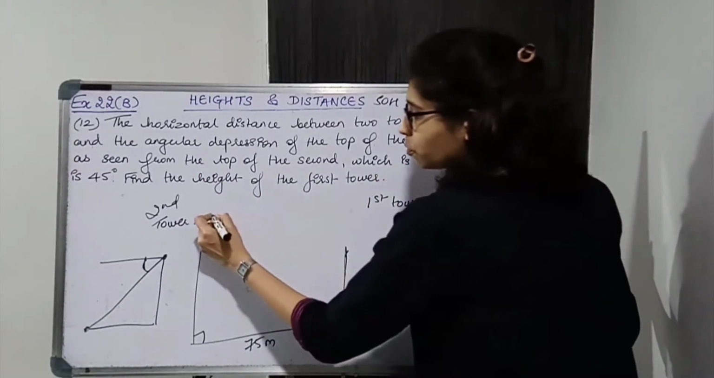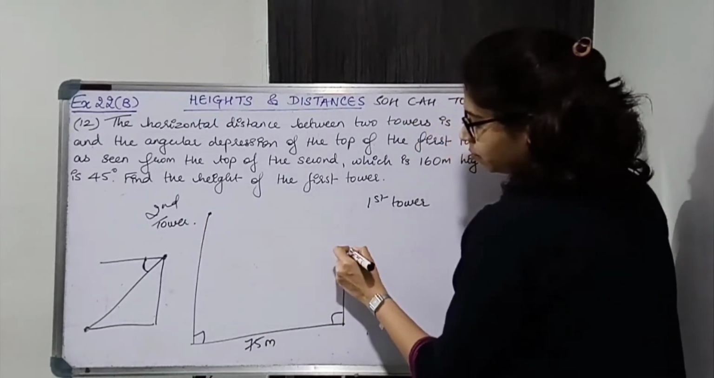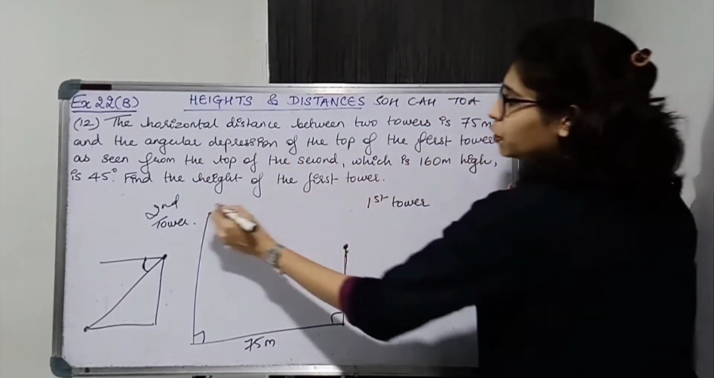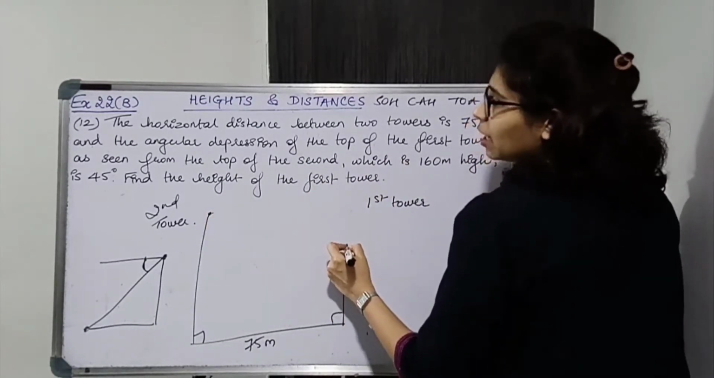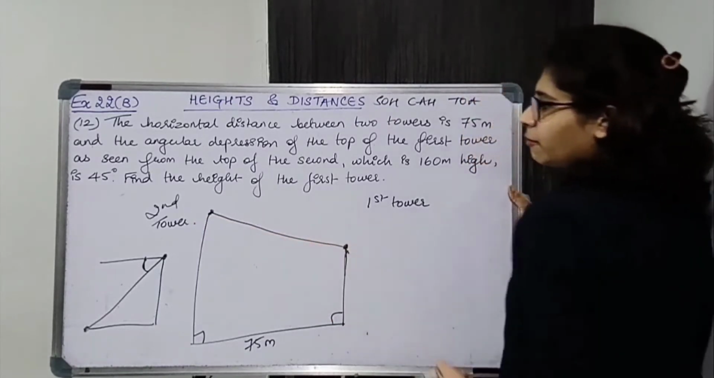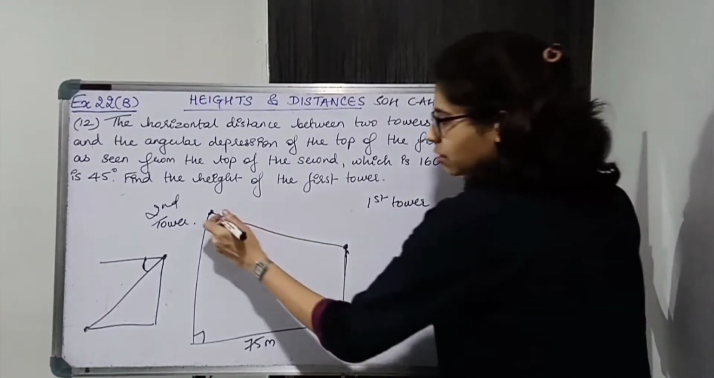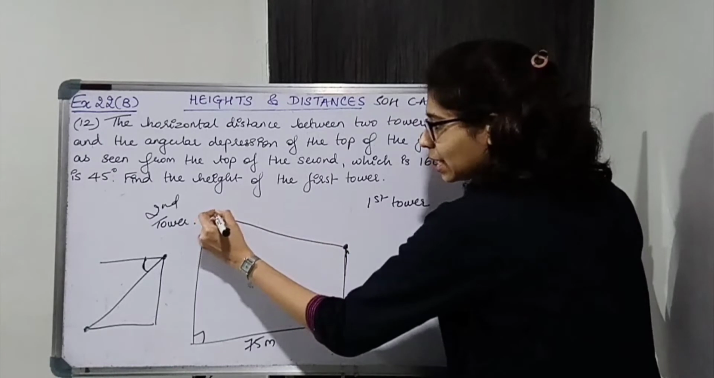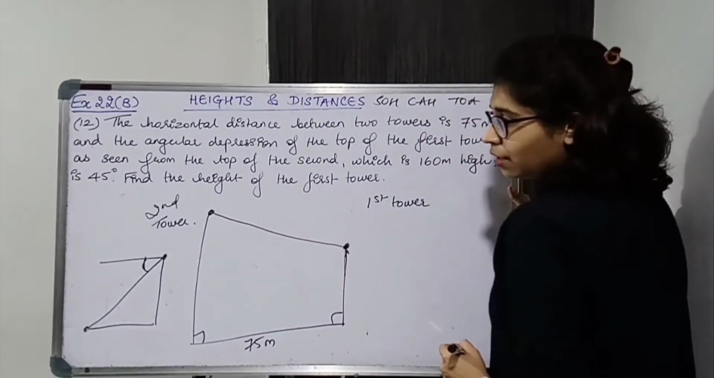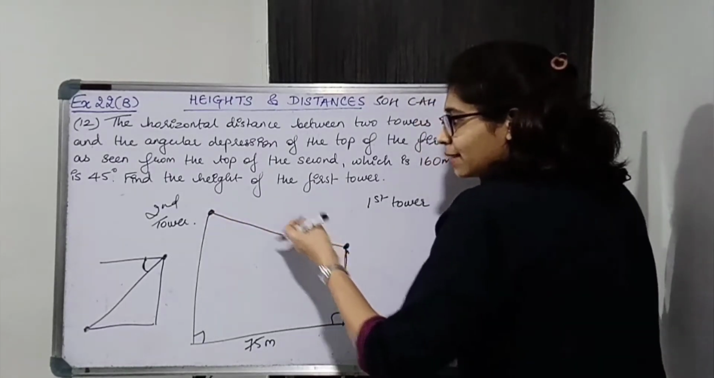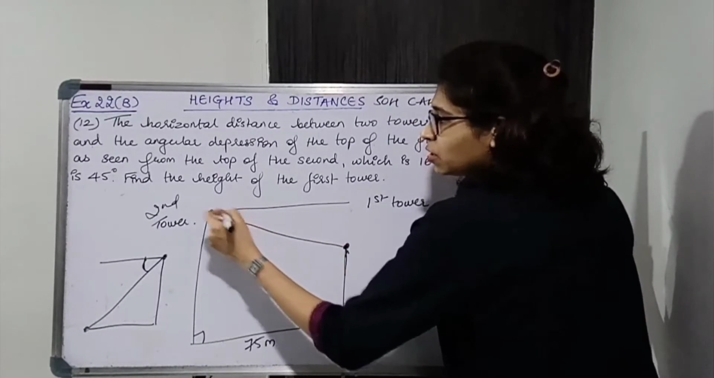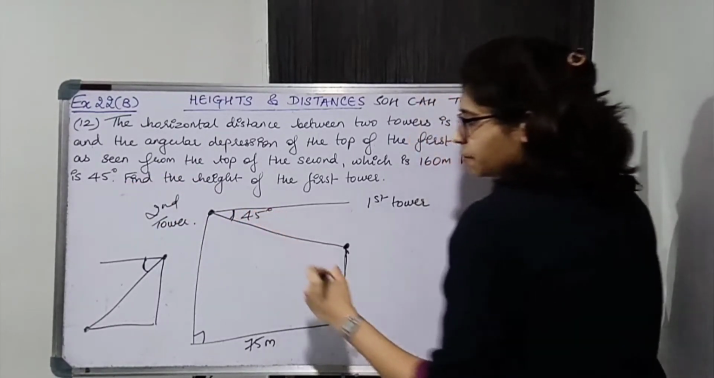सो यू आर ऑब्जर्विंग फ्रॉम द टॉप ऑफ दिस टावर. ओके, यहाँ से the angular depression of the top of the first tower as seen from the top of the second tower is 45 degrees. This is the line of sight from this second tower. You are observing the first tower. Okay, so this is line of sight. Line of sight और horizontal के बीच का angle is angle of depression. So angle of depression is 45 degrees.